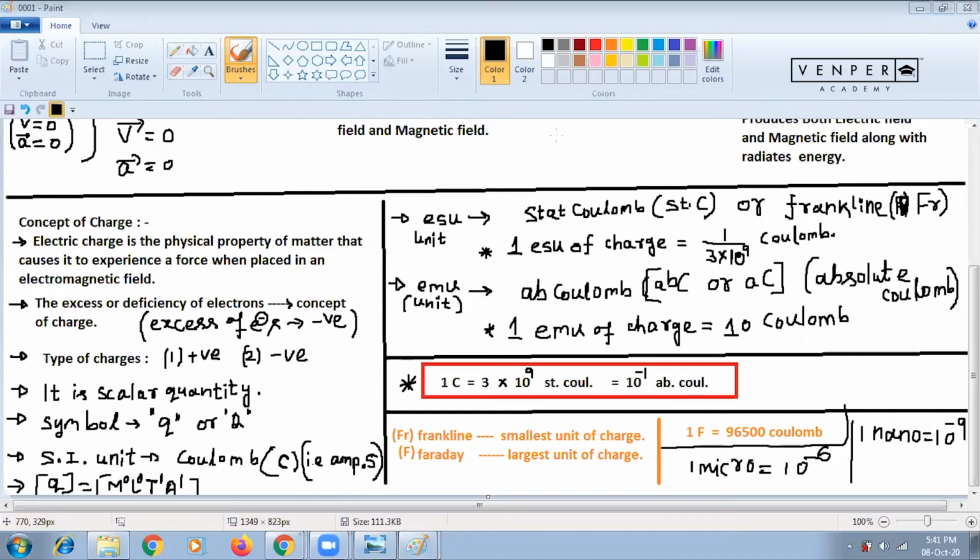And stat coulomb is the CGS unit of charge. So you don't worry about this. Just keep in mind it is a conversion factor. It will help you in conversion.